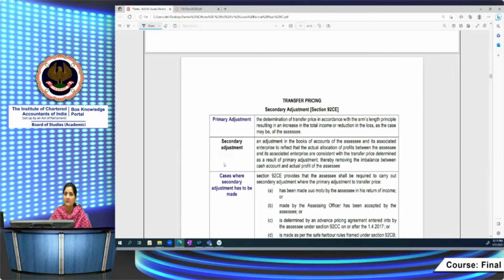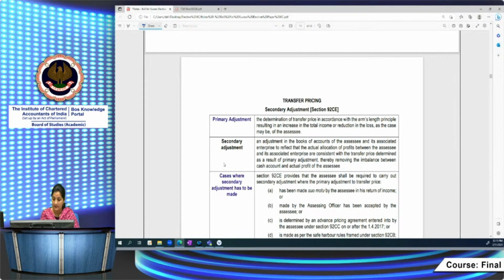Every time, transfer pricing is one of the most crucial topics on which one of the case studies tests some of these concepts, in one way or another. Some things create confusion, like secondary adjustment: what is the interplay between secondary adjustment and the interest disallowance attracted as per Section 94B? What is the linkage between these two provisions? In this session we want to clarify these aspects, and what exactly we have to do in secondary adjustment and Section 94B.